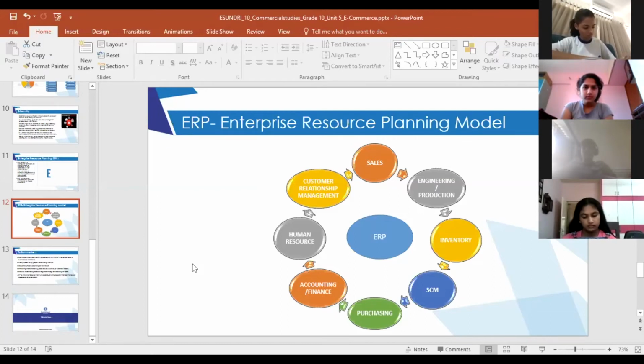After the purchase module, you have the sales module. Who can explain the sales module to me? What will the sales module be dealing with? Anyone can try? Krishna? Selling and buying of goods. What else?